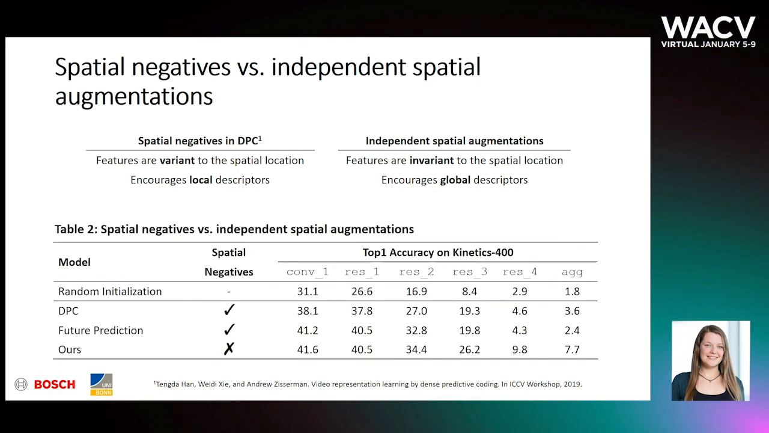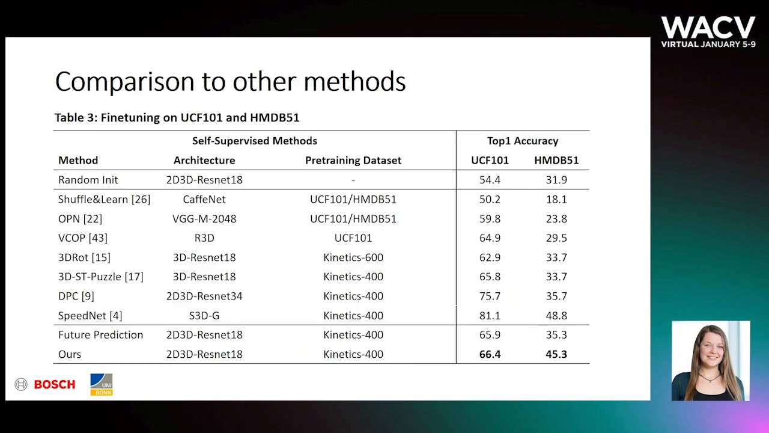In Table 2, we show that spatial negatives are useful in early layers where the receptive field is limited. In later layers where the receptive field grows, a global feature is favorable, and our method that uses independent spatial augmentations instead of spatial negatives is superior.